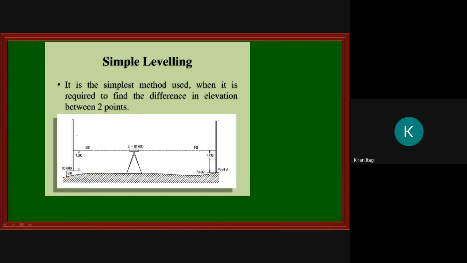This one is 80 and this one is 1.6. How much I have got? 81.600. Now here how much I have got? 79.861. So after deducting those things, we will get the difference in height between the 2 points.